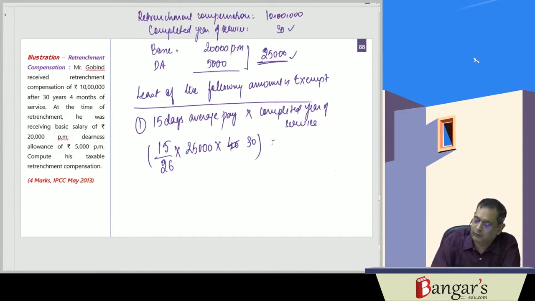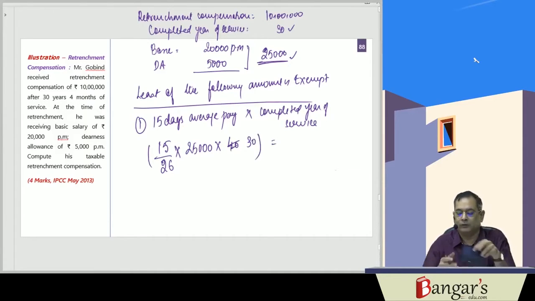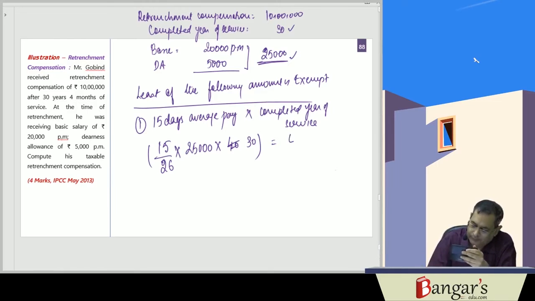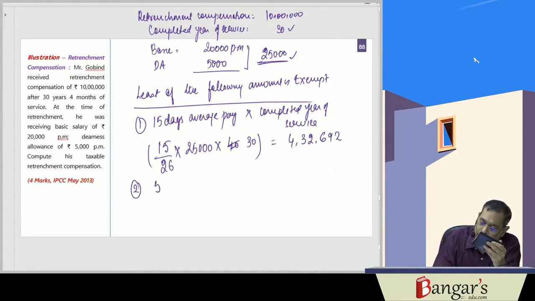So this amount works out to be how much? 25,000 into 15 into 30 divided by 26. That is 4 lakh 32,692. Number 2 is rupees 5 lakhs.